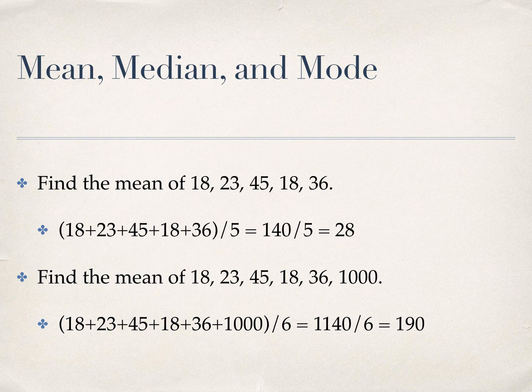Now notice that including a number of 1,000, which is relatively large compared to the rest, had a pretty dramatic effect on the mean. The mean in this case is 190, which effectively is separating the one number that's bigger than it from the 5 numbers that are all smaller than it.